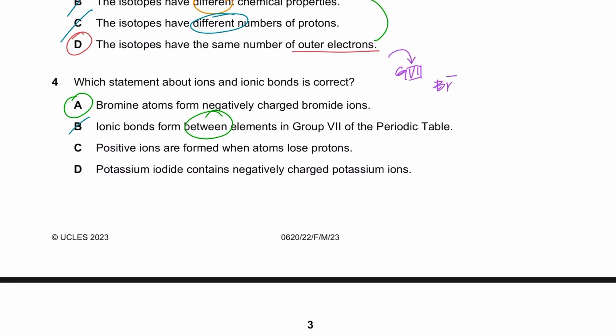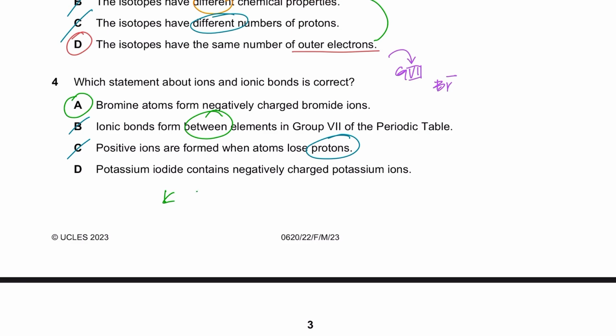C says positive ions are formed when atoms lose protons. Atoms don't lose protons, they lose electrons, they gain electrons, or they share electrons. Protons are held tightly inside the nucleus by a force called the nuclear force, which obviously is going to be taught to you guys in A levels in your physics, right? So in A2 essentially. So protons are never lost. In O level they also tell you that protons can never be lost, gained, and so forth, right?